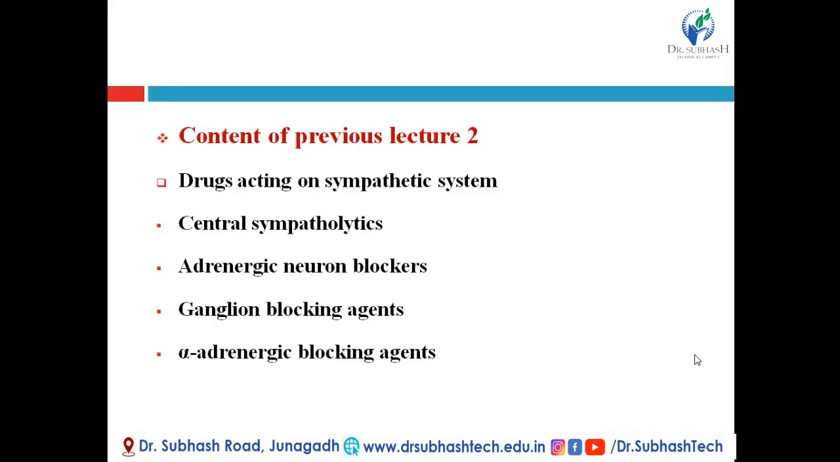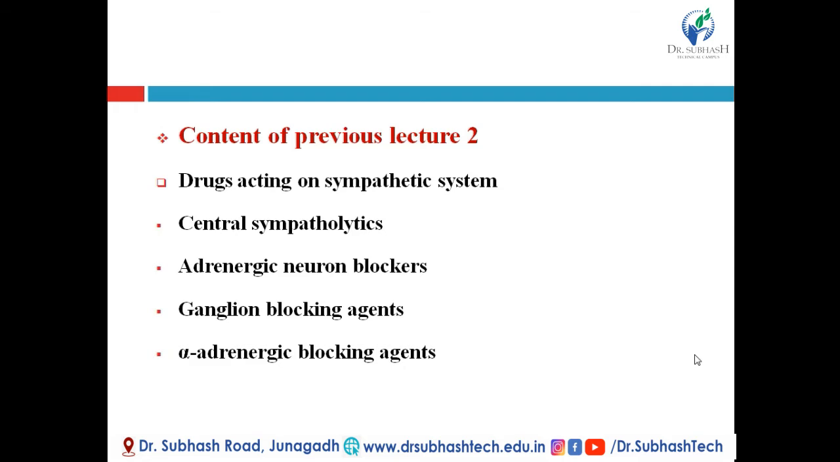In the previous lecture we discussed drugs acting on the sympathetic system. In the first lecture, we discussed the classification of antihypertensive agents. There are 4 main classes of antihypertensive agents. First is drugs acting on the sympathetic system. Second is vasodilators. Third is drugs acting on the renin-angiotensin system. And fourth is diuretics.